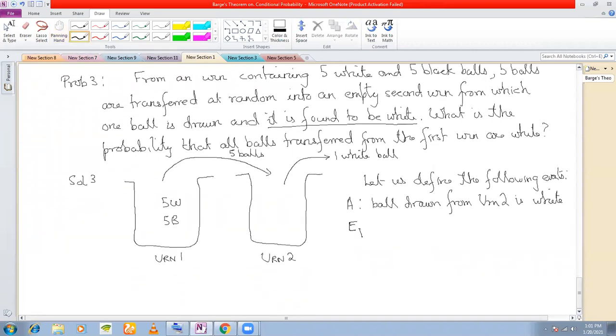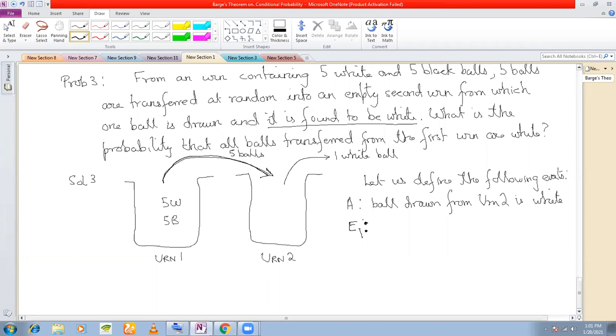First, E1. What is the next? If I'm transferring 5 balls from this to this, what are the possibilities? What kind of balls can these 5 balls be? Tell me. Will all these be white? Or will all these be black? Or some will be white, some will be black. So what are the possibilities that you can think of? Tell me. Sir, 3 white, 2 blacks.